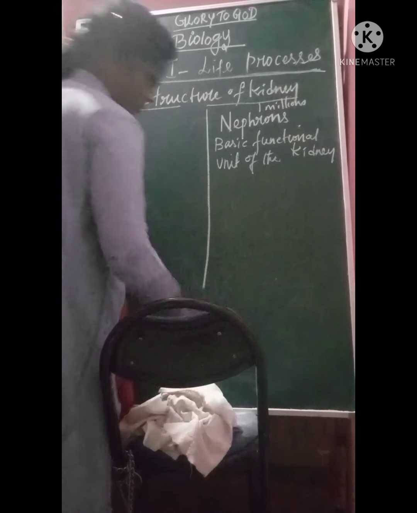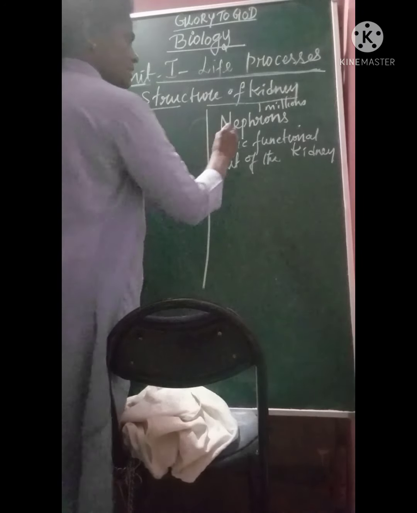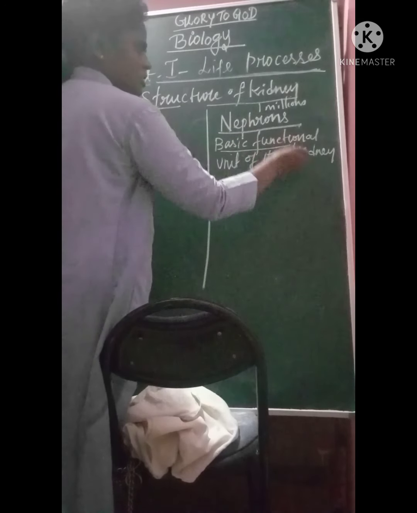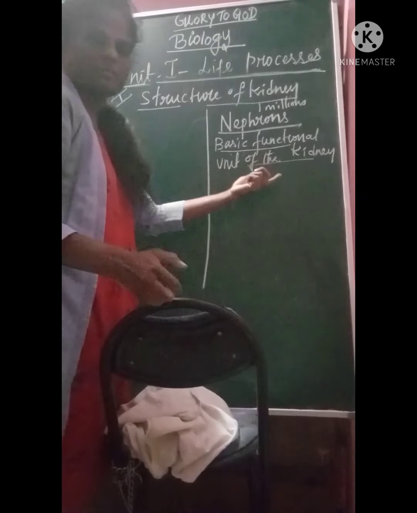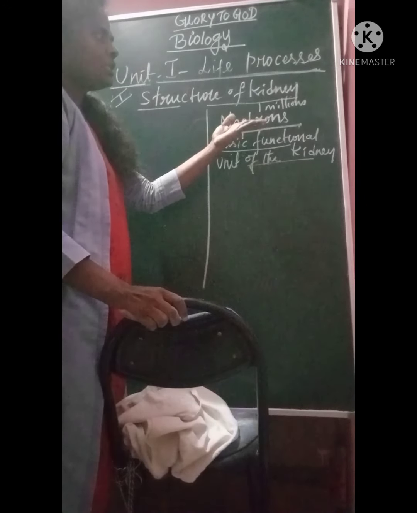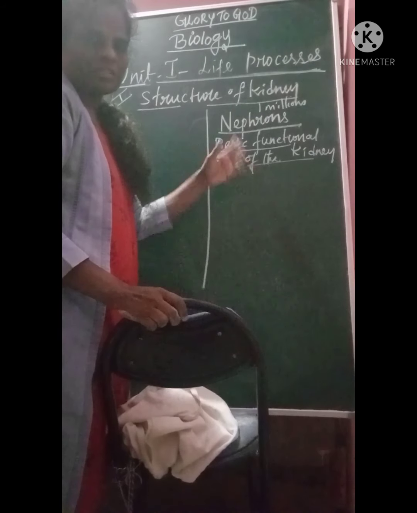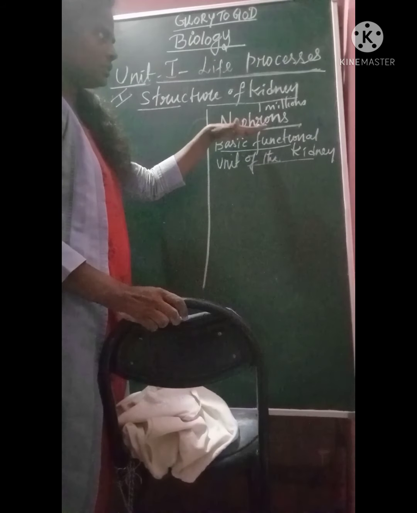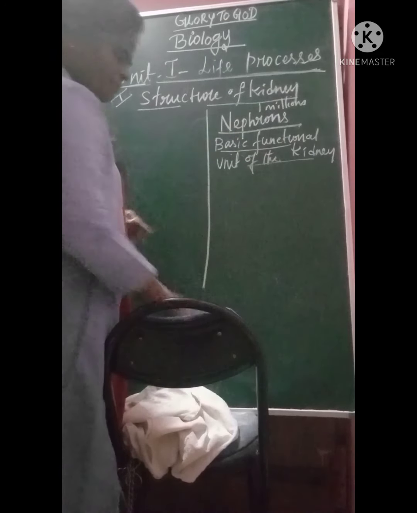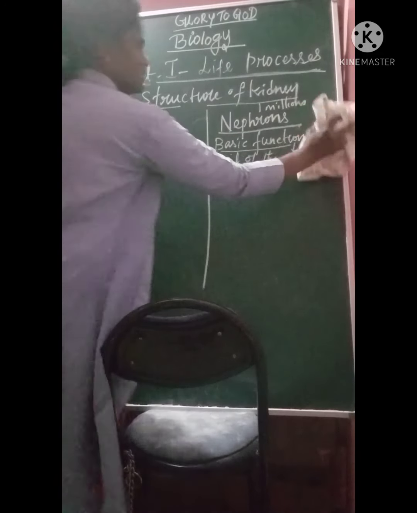They'll ask you in multiple choice questions, what is the basic functional unit of the kidney? Why do we say nephron is the basic functional unit? Because the nephron is involved in the formation of urine. This is the part where the urine is getting formed.